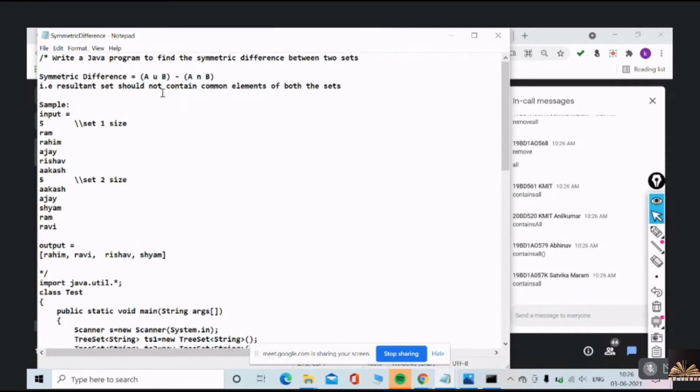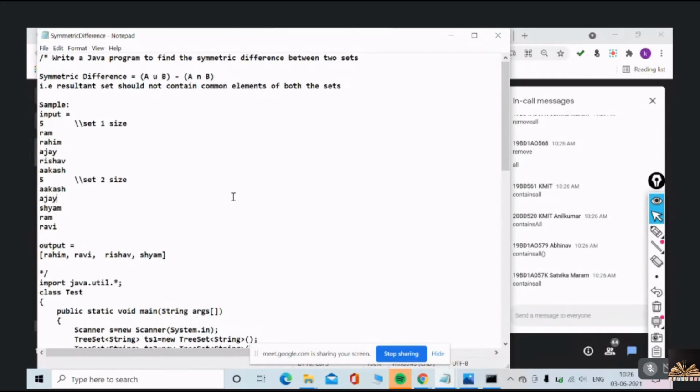So take that A into another set, pass that set to another set, so you can create one more set with these contents. Then you can do A intersection B, and you can do the A minus.